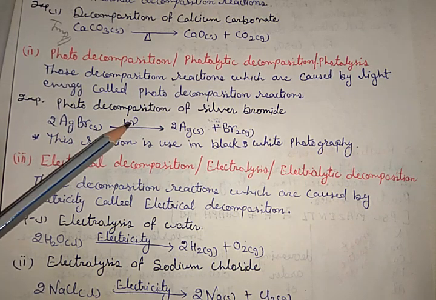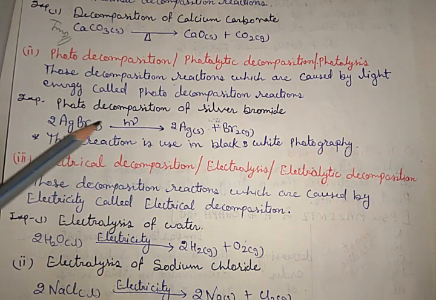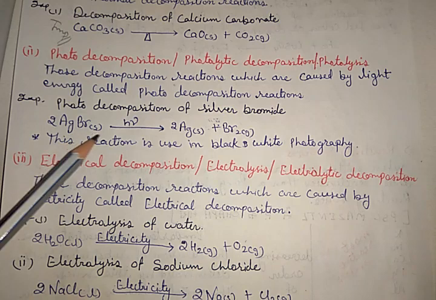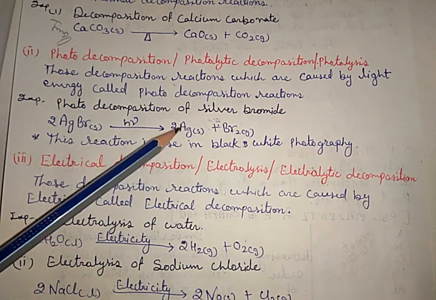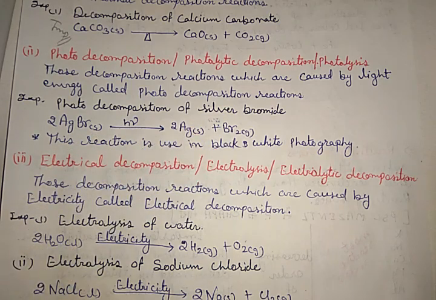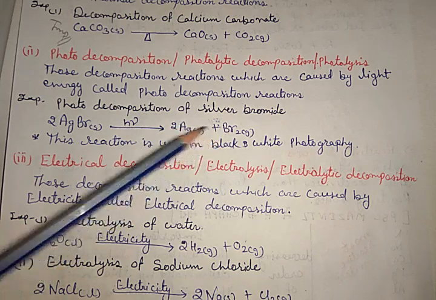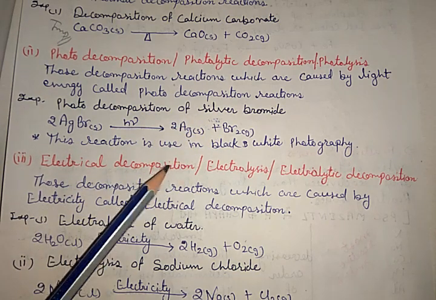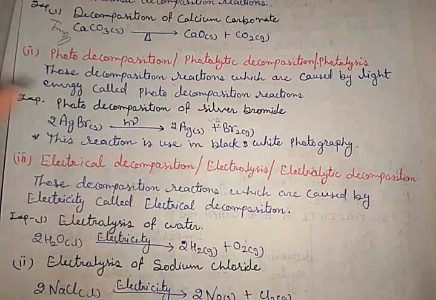h nu is the sign of light. When sunlight or light falls on silver bromide, it dissociates into silver and bromine. Got it? This reaction is used in black and white photography.